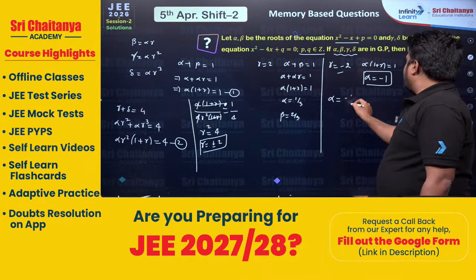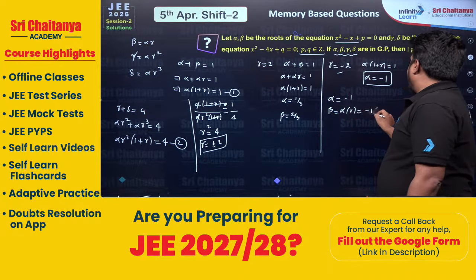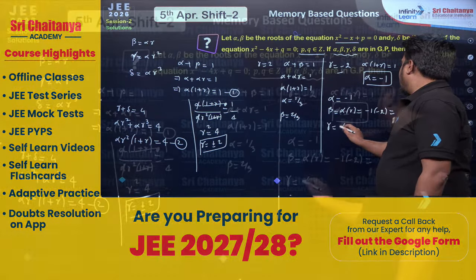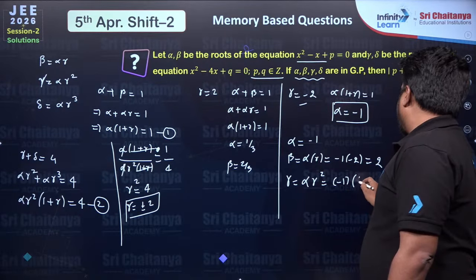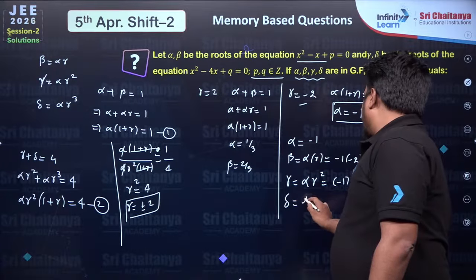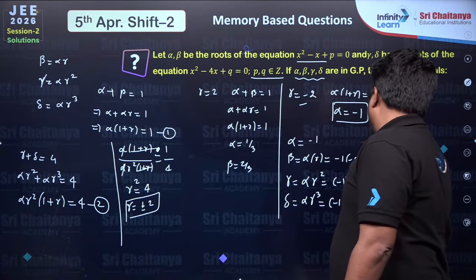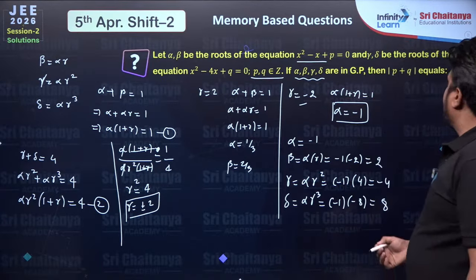Alpha is equal to minus 1, beta will be alpha into r, minus 1 into minus 2 is equal to 2. Gamma is equal to alpha r square, so minus 1 into minus 2 square, that is minus 4, and delta will be alpha into r cube, minus 1 into minus 8, that will be 8.